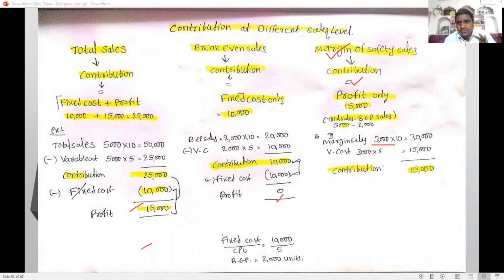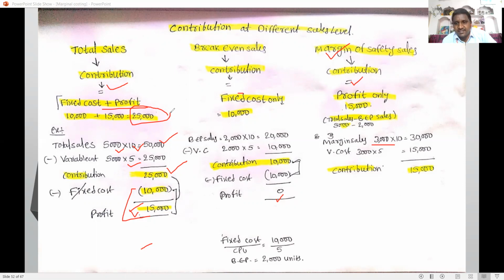We discussed contribution at different sales levels. At total sales, contribution equals fixed cost plus profit. For example, total sales 50,000 with selling price per unit 10 rupees and variable cost 5 rupees: 50,000 minus 25,000, so 25,000 is the contribution. Here fixed cost is, for example, 10,000 and profit 15,000. Clubbed together, the contribution is 25,000. At the total sales level, contribution equals fixed cost plus profit.